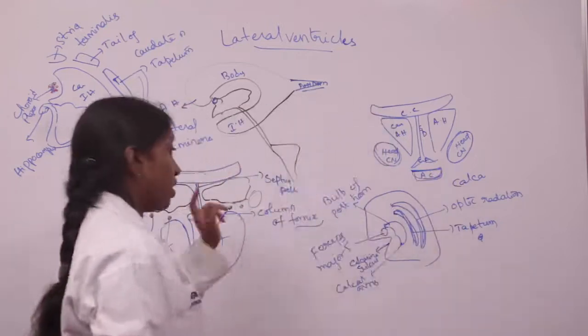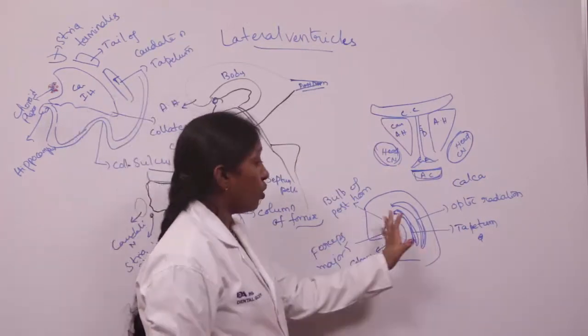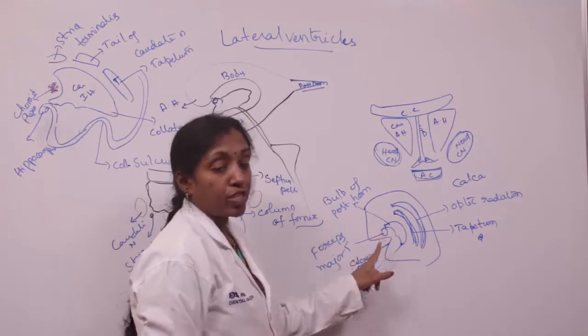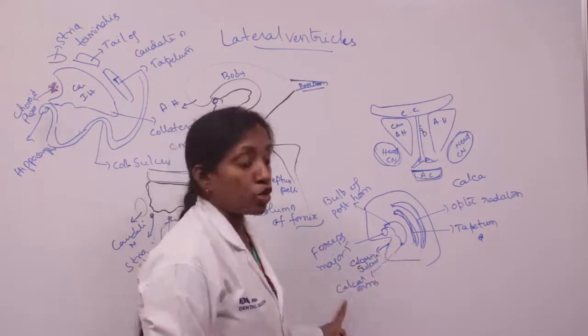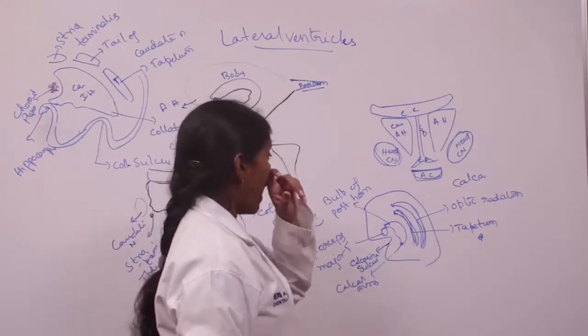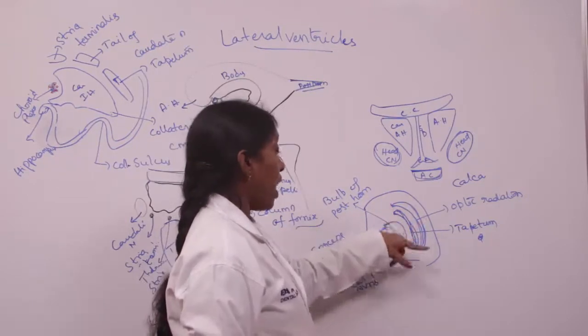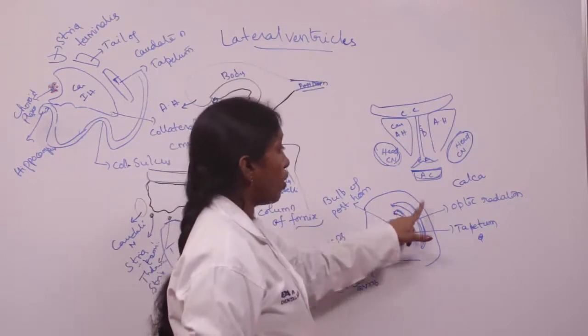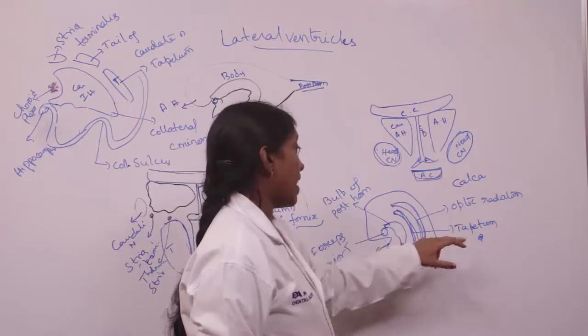And coming to the posterior horn, the floor and medial wall are formed by the forceps major as well as the calcar avis, which is produced by the calcarine sulcus, and the roof and lateral wall are formed by the optic radiation as well as the tapetum.